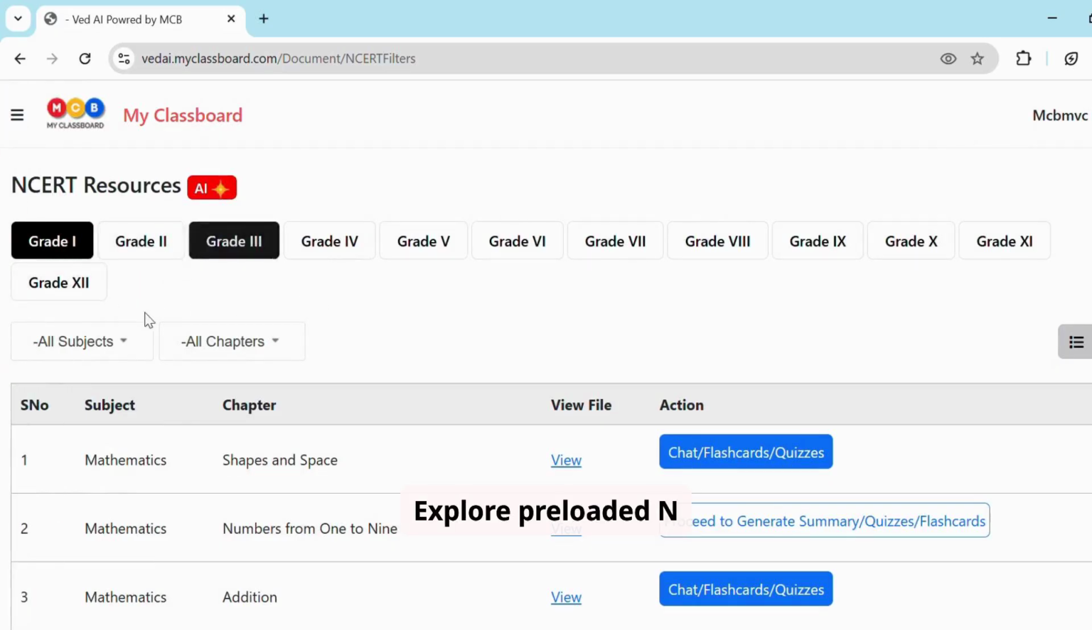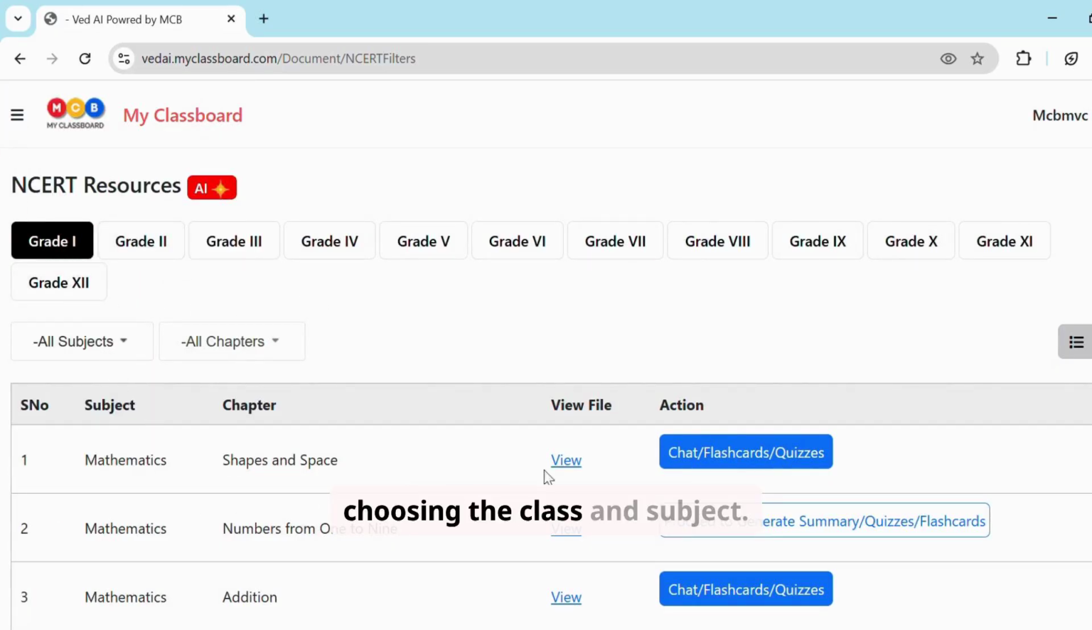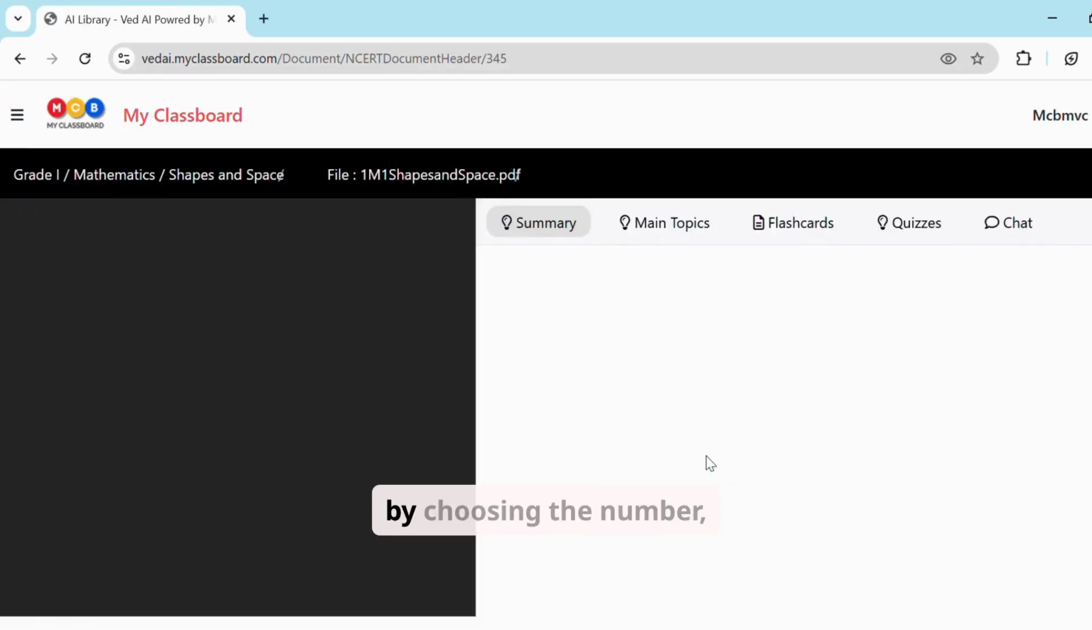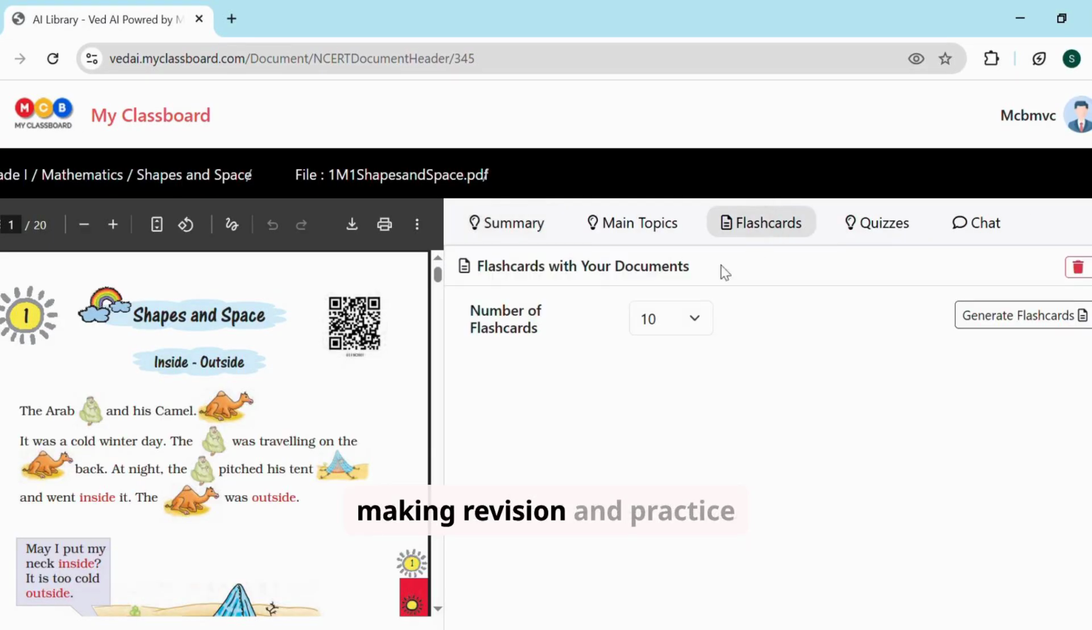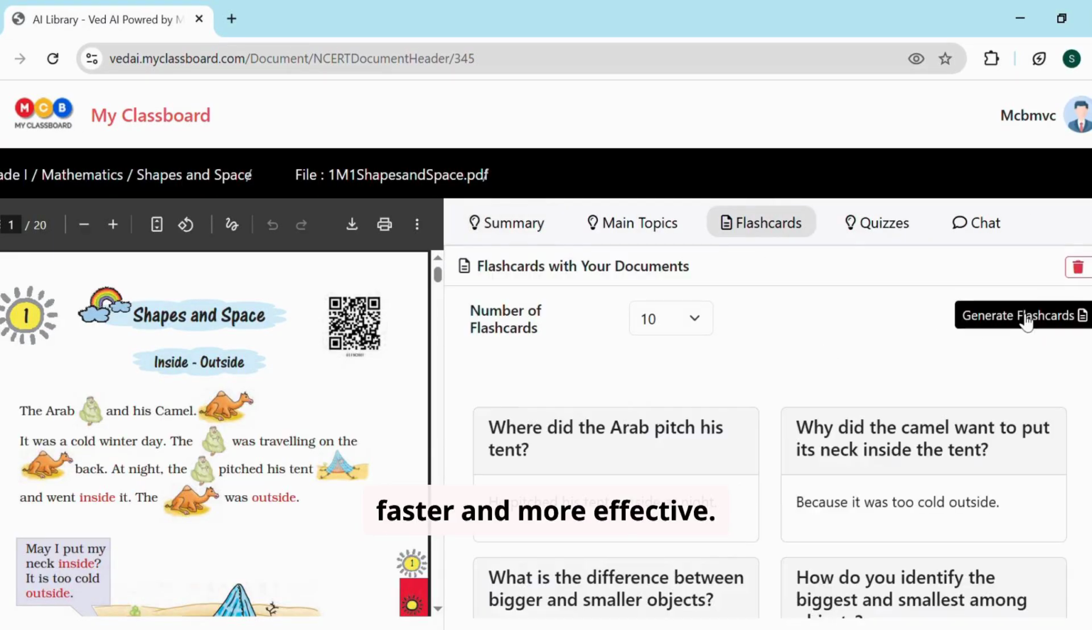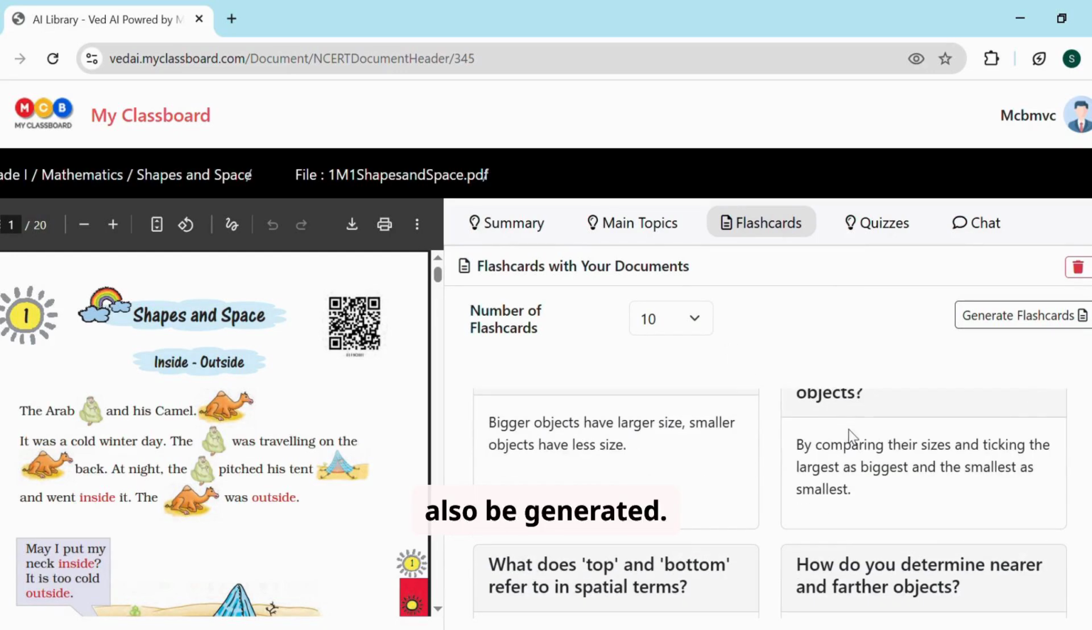Explore preloaded NCERT resources by choosing the class and subject. You can quickly generate flashcards by choosing the number, making revision and practice faster and more effective. Quizzes can also be generated.